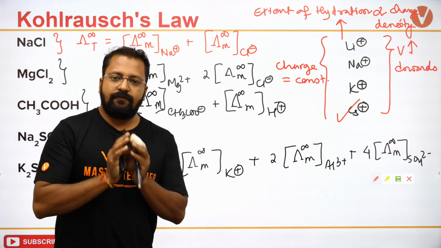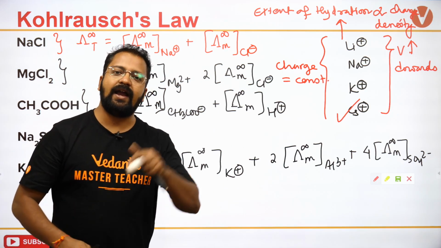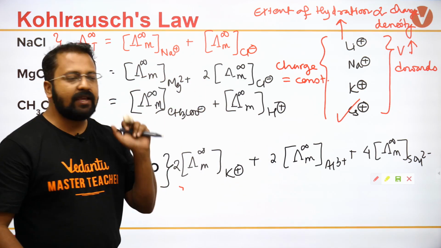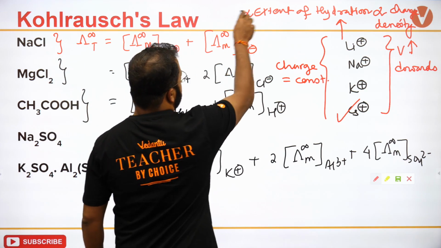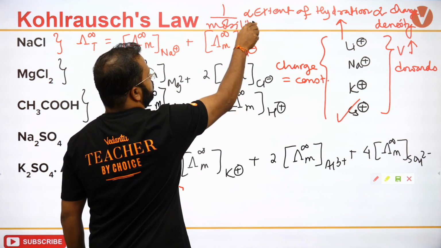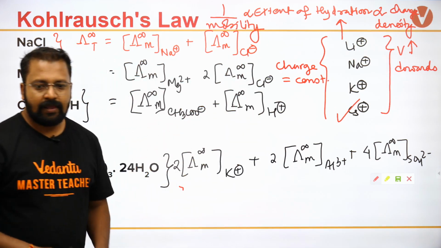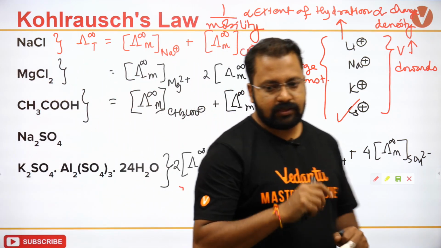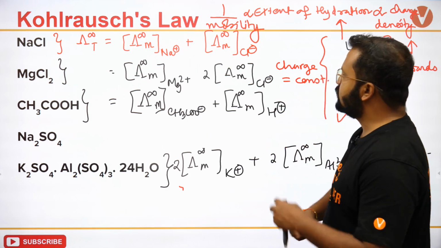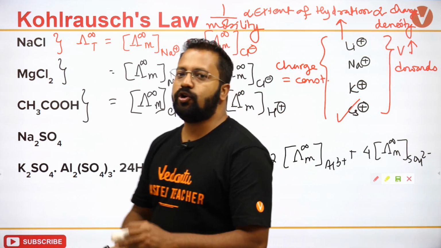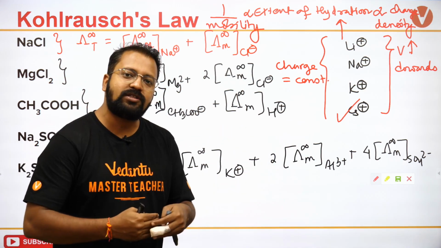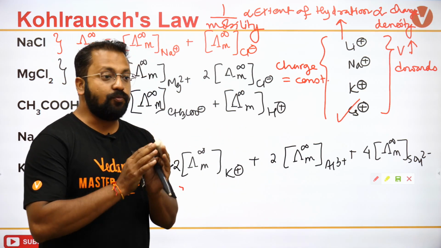It means if the charge density is high, hydration is high, and if hydration is high, then mobility is less. Extent of hydration is inversely proportional to mobility. जितना hydration होगा उसके around उतने water molecules surrounded रहेंगे